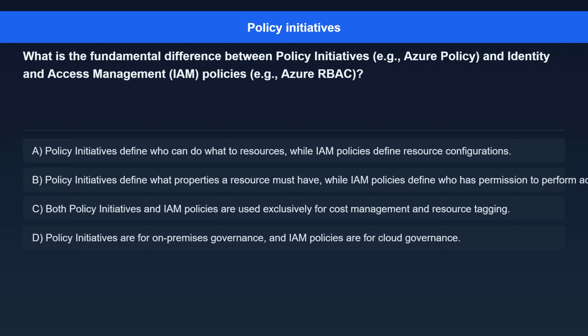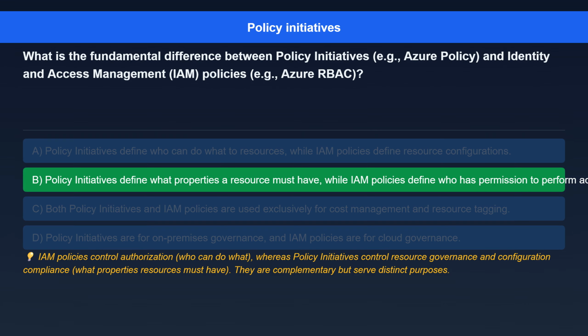Option B. Policy initiatives define what properties a resource must have, while IAM policies define who has permission to perform actions on resources. Option C. Both policy initiatives and IAM policies are used exclusively for cost management and resource tagging. Option D. Policy initiatives are for on-premises governance, and IAM policies are for cloud governance.